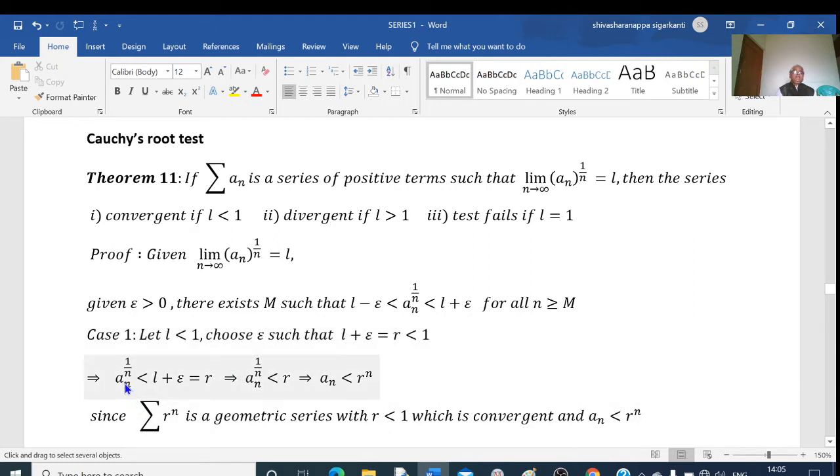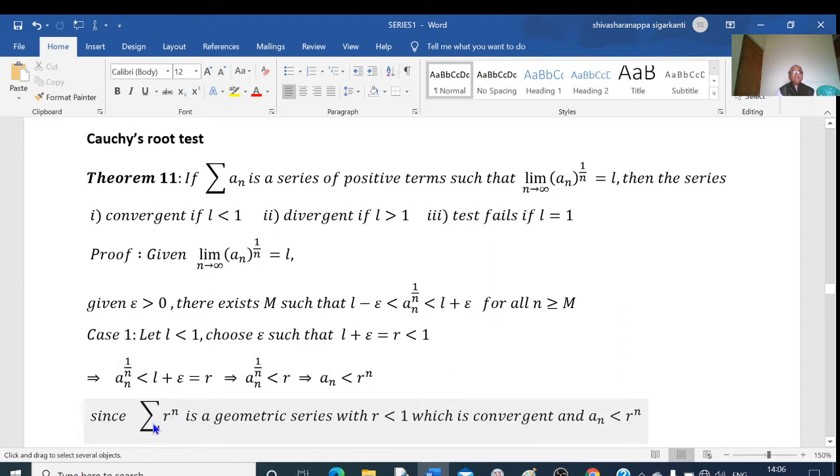Now, a_n to the power of 1 by n is less than L plus epsilon, that is equal to R. That is, a_n to the power of 1 by n is less than R. And raising the power n on both the sides, we get a_n is less than R power of n. Okay, so here R is less than 1, a_n is less than R power of n.